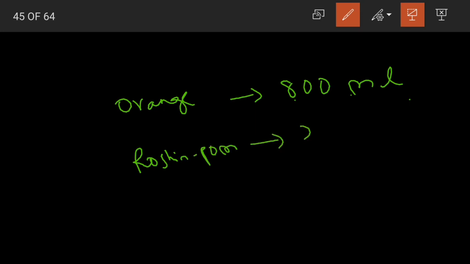What is the volume? How much orange juice did she have? Pooja had 800 milliliters of orange juice and Roshni brought pomegranate juice of how much? 250 milliliters. This is the volume or the quantity of liquid.